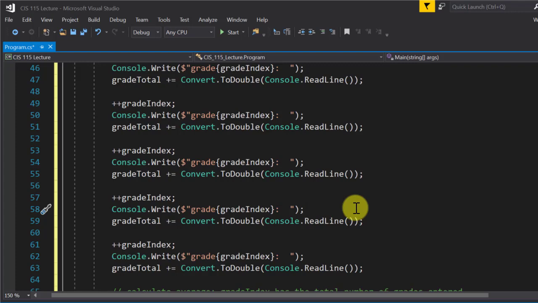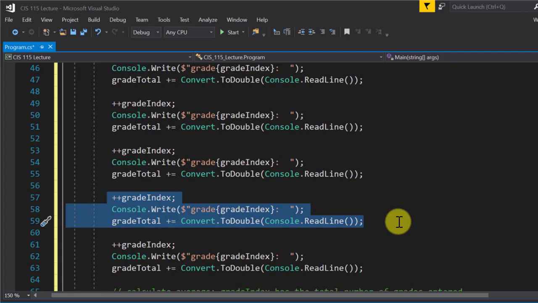Anybody have any questions about it? Would you have to copy and paste the new set of lines every time you want to? Yep. Every grade you want, like if you want to be able to enter 200 grades, yeah, you'd have to copy and paste that same 3-line set every time. But you don't have to change anything. It's nice. So if you want to go from 10 to 20, you could just copy 10 and then double it. Exactly. Yeah. You don't have to edit your code.